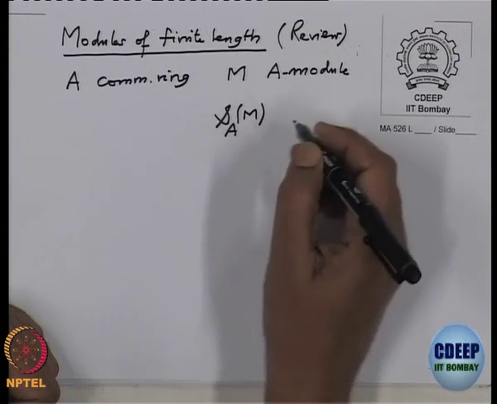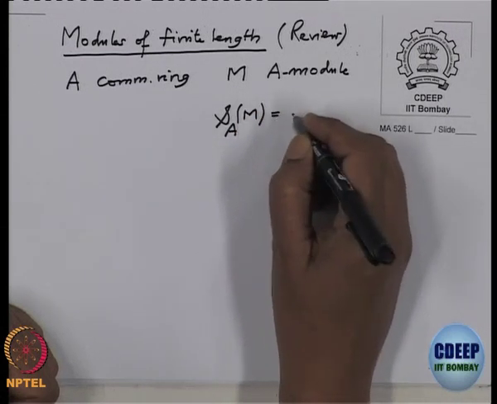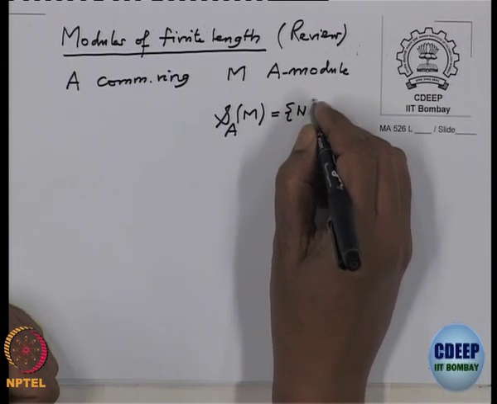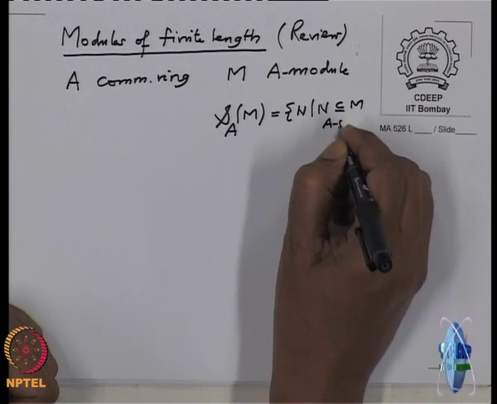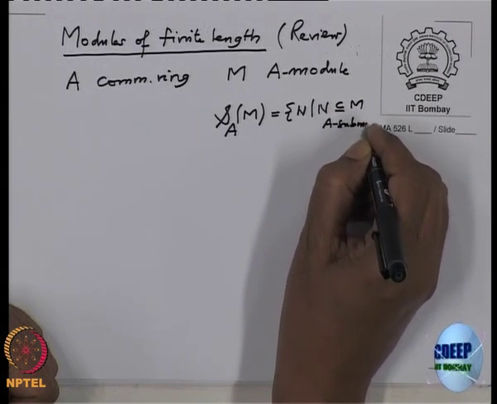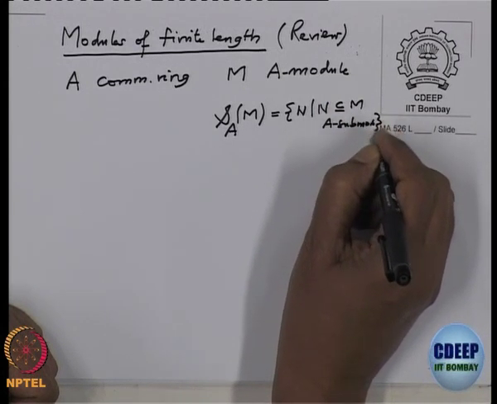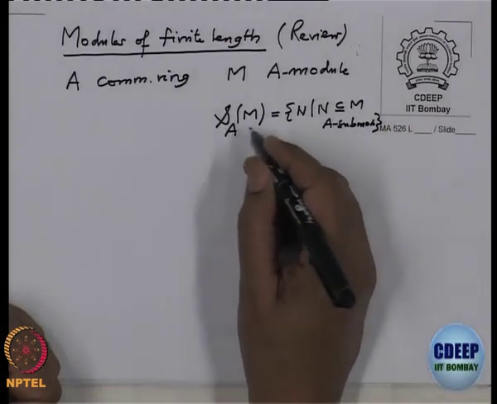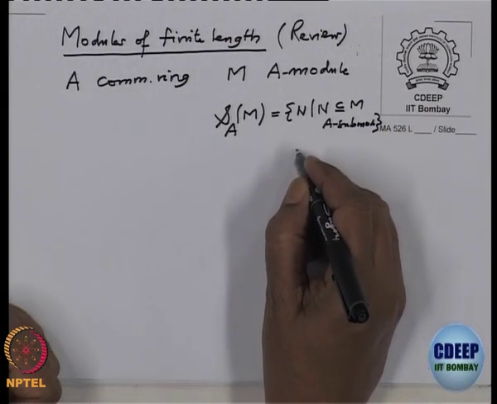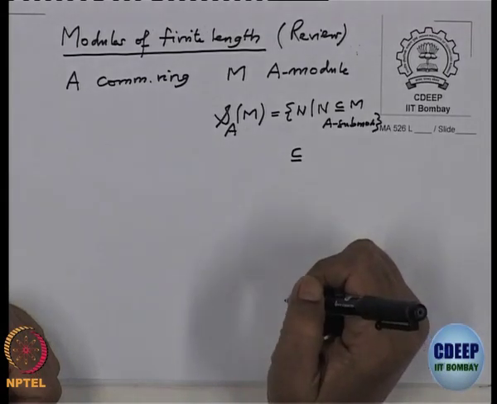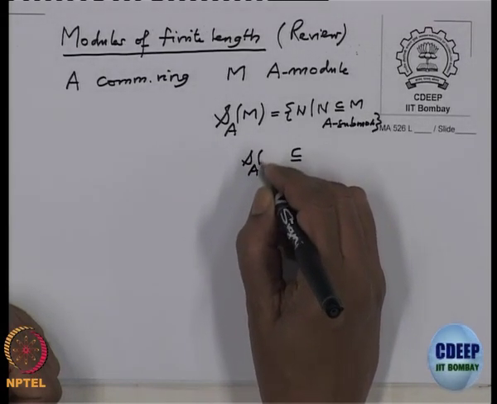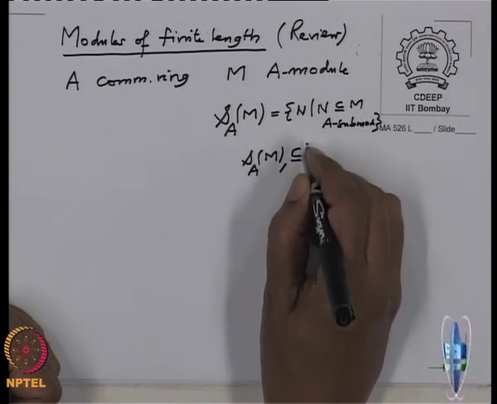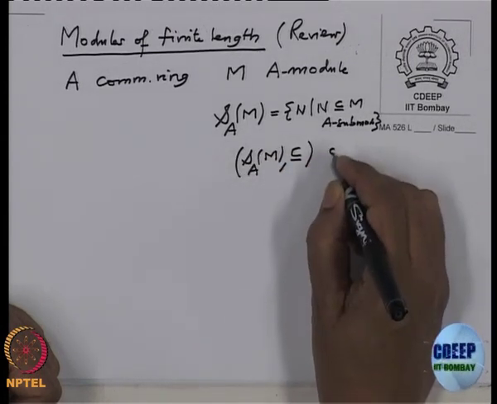This is the set of submodules, N a submodule. And there is inclusion on this set S_A(M). With this inclusion, this becomes an ordered set.